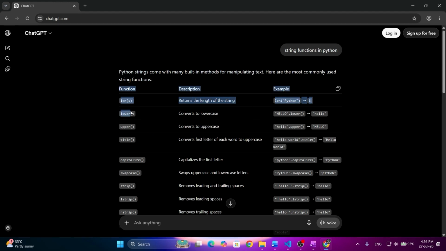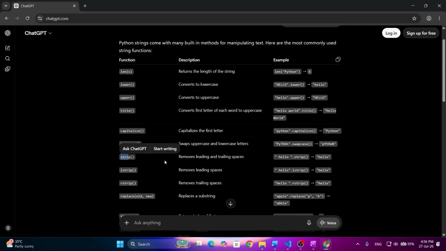In the same way, we have lower, which converts the string to lowercase. Upper converts the string to uppercase. We have title, which converts the first letter of each word to uppercase. We have capitalize, which capitalizes the first letter of the string. We have swapcase, which swaps the case. If the string is in uppercase, it will make it lowercase, and if the string is in lowercase, it will make it uppercase. It will swap the cases.